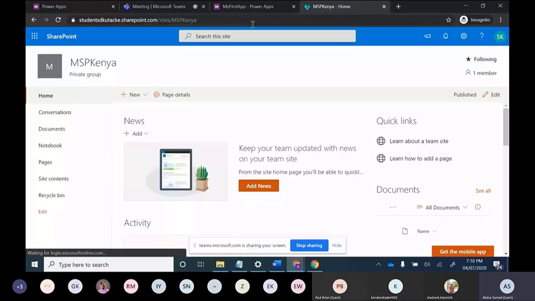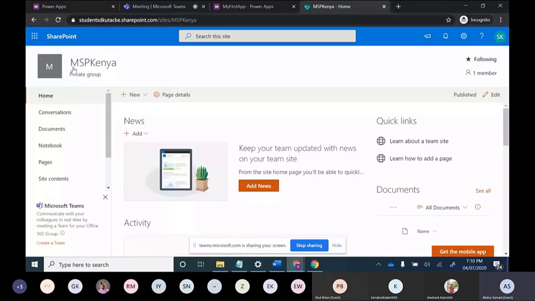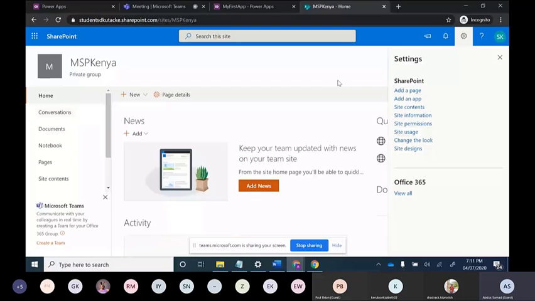This is the name of the site collection, MSP Kenya. Documents means a document library which is present inside the SharePoint site. There is a notebook, pages, and site contents. We don't have to focus on all these things currently because these are all contents of a SharePoint site. I will directly move to where we can create a SharePoint list. So you have to move to the settings gear, then to site contents.